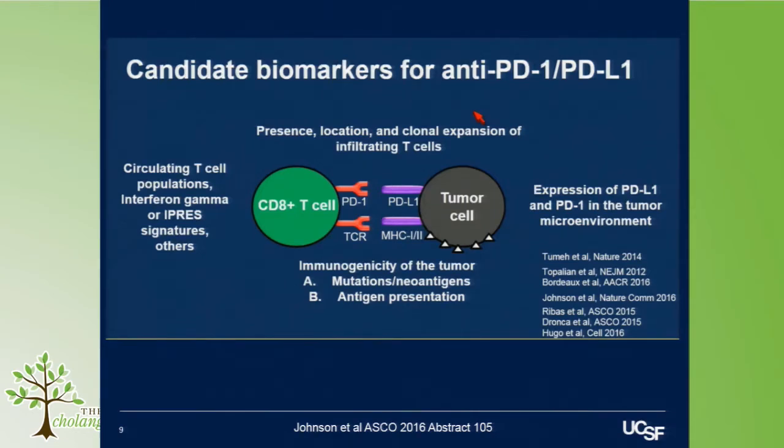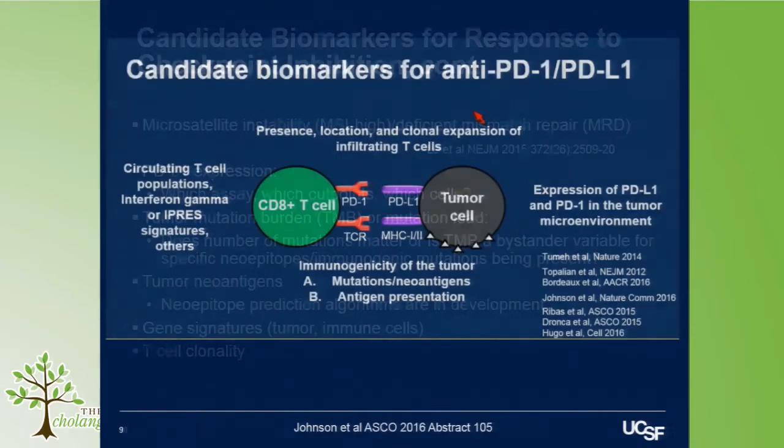The T cells need to be there and potentially have the activation status and the reactivity to respond to those tumors. And then there are other factors in the environment, including cytokines, as well as, sorry, I can't read from this direction, the expression of PD-L1 potentially on tumor and stroma, which again, we don't know for sure the role of this in the response in cholangiocarcinoma compared to other tumor types.